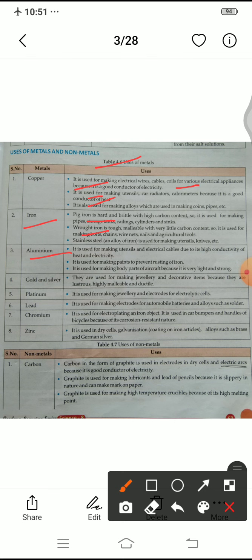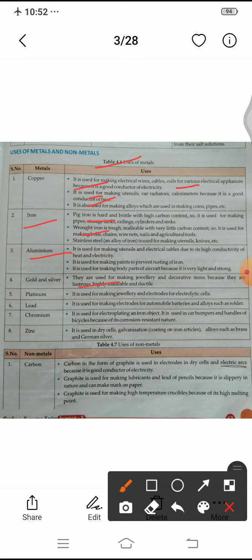Then next number is the fourth: gold and silver. They are used for making jewelry and decorative items because they are lustrous, highly malleable, and ductile.